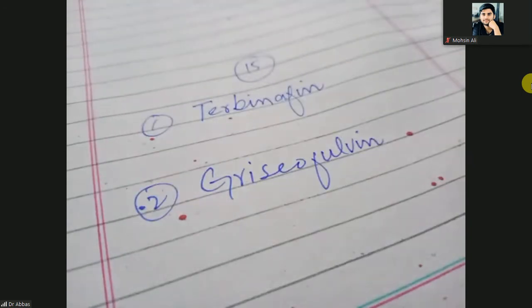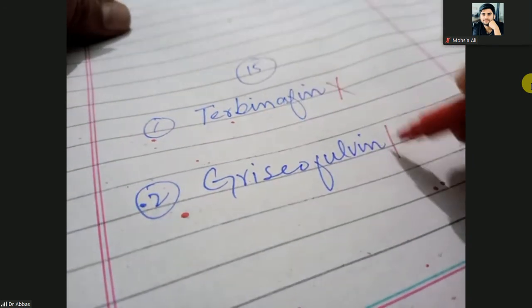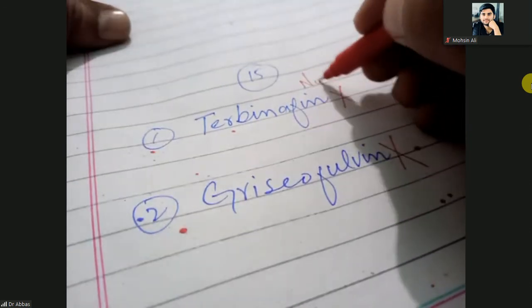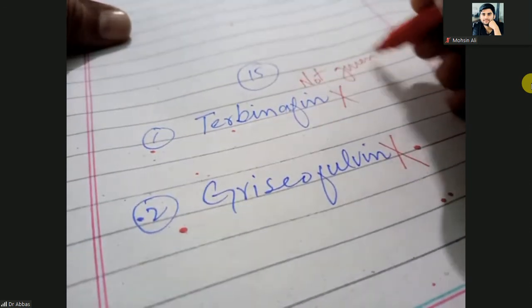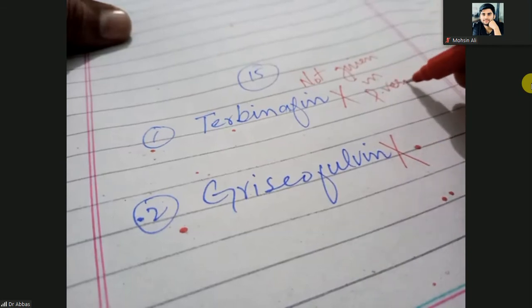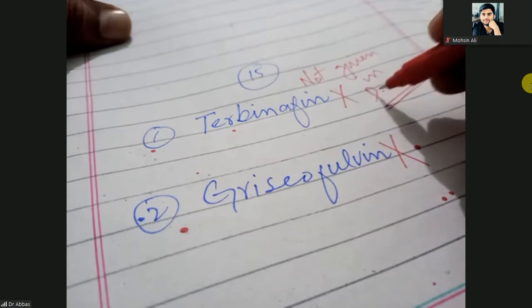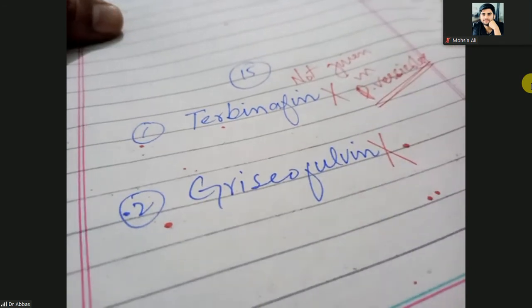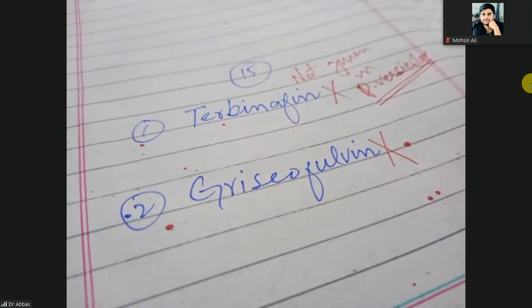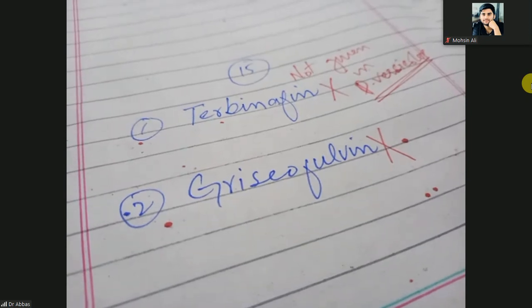So these two antifungal drugs are not given in pityriasis versicolor. Why? What is the reason that terbinafine and griseofulvin are not given for the treatment of pityriasis versicolor?